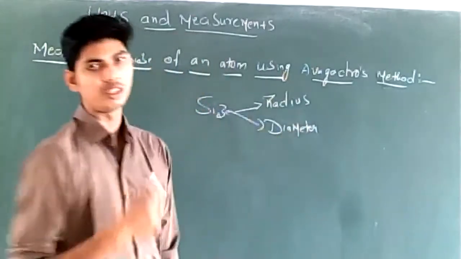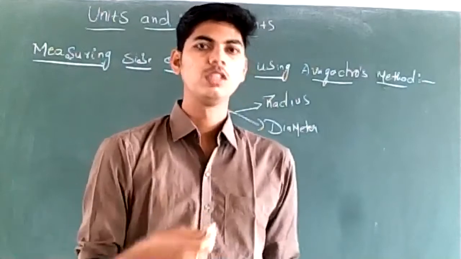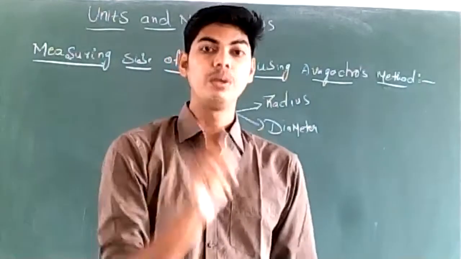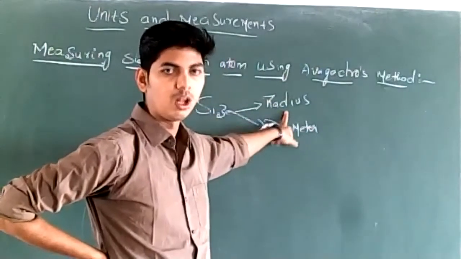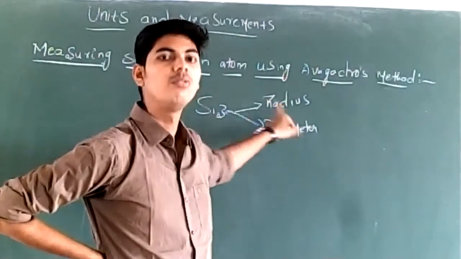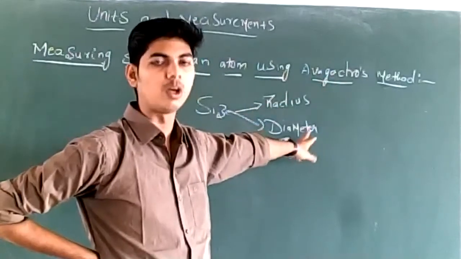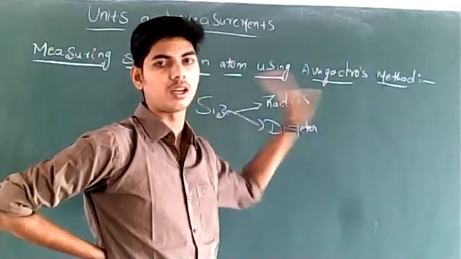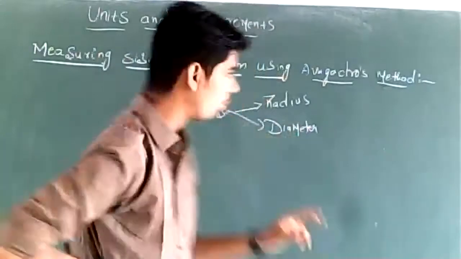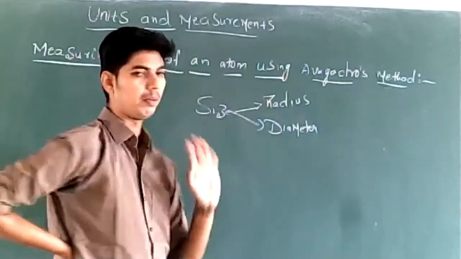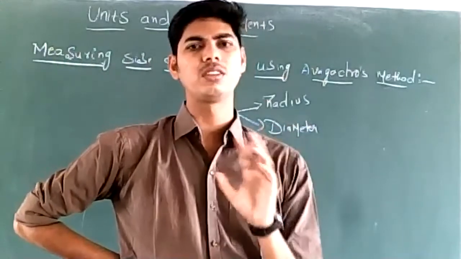When I say we are measuring the size of an atom, a molecule, or a nucleus, we mean we are measuring the radius or diameter. The size generally refers to radius or diameter, right? So no need to get confused.